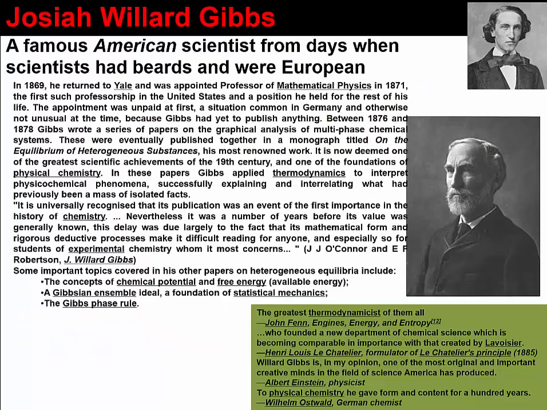All right, so let's take a second. We'll talk about Josiah Willard Gibbs, a famous American scientist from the days when scientists had beards and were all European. America was kind of a backwater at the time. We were not up on everybody's smart list.